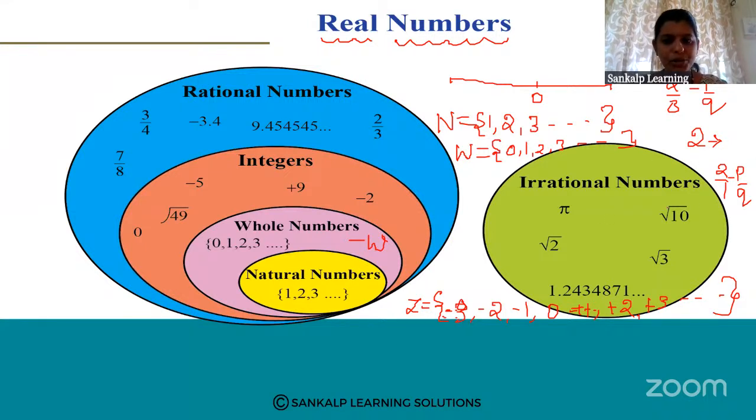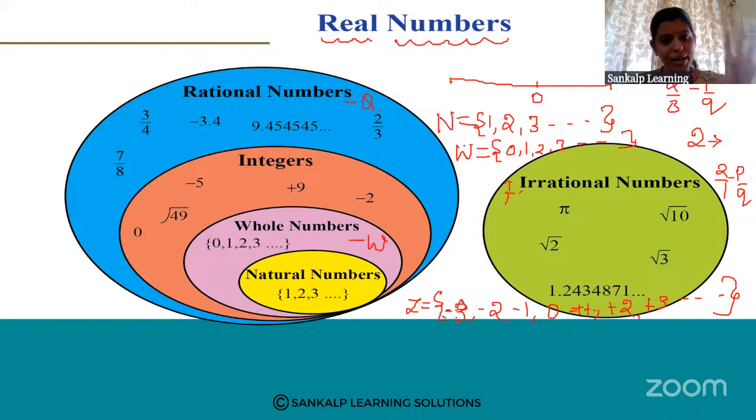So here you are going to see irrational numbers. Irrational numbers are different kinds of numbers. That means √2, √3, pi, √10, √100, √1000. Such types of numbers we call irrational numbers, right? So this is R, this is I, this is Q. Rational numbers are the quotient, Q, and this is I.